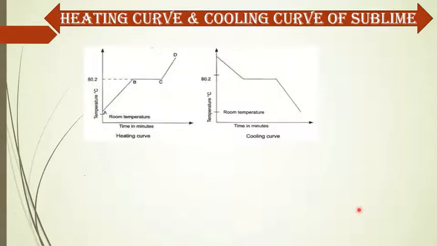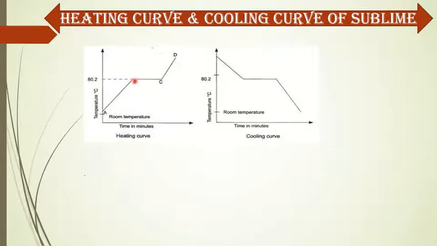Look here, this is the heating curve of a sublime and this is the cooling curve of a sublime. When any sublime solid substance is heated, then from A to B the temperature increases.